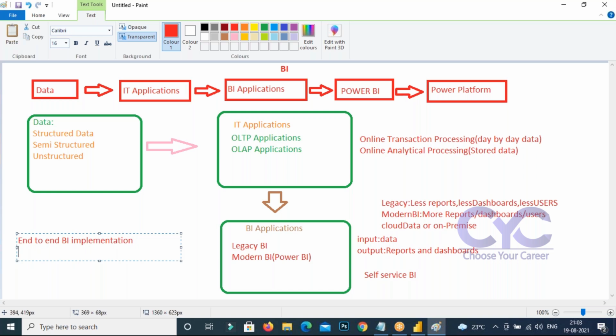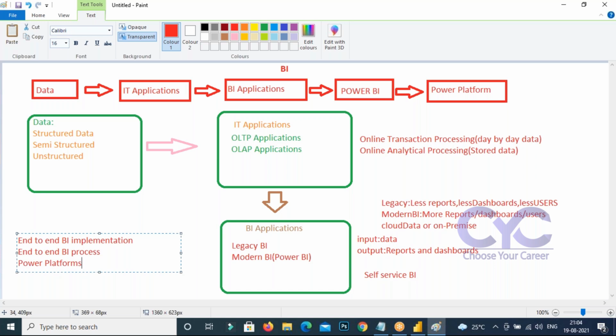After that, we need to see the end-to-end business process implementation, and we need to discuss the process of the end-to-end business process also. Are you getting? That's another thing we are going to discuss, and the Power Platforms also we need to discuss. So these three things we can see tomorrow.